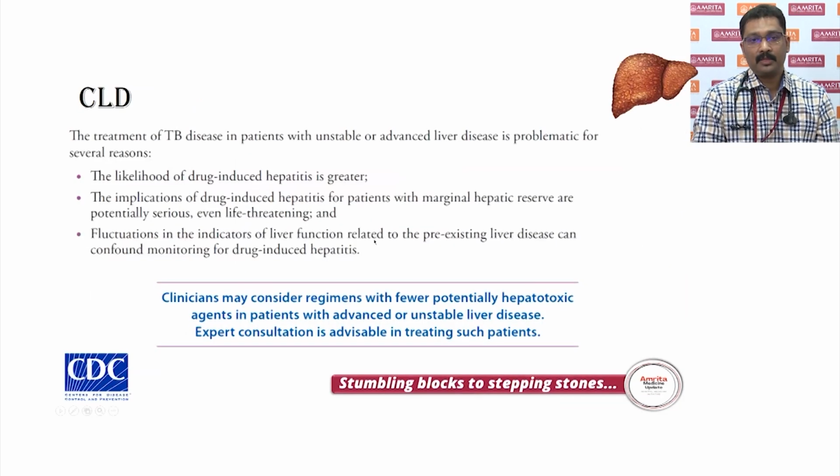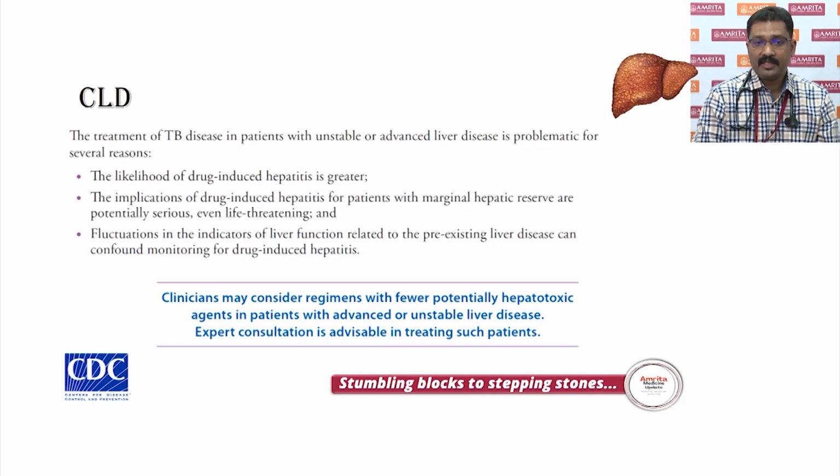Now, CLD makes things much more complicated because we all know that drug-induced hepatitis is greater in patients having advanced liver disease. The implications are potentially serious and even life-threatening because the hepatic reserve is very marginal in such patients. Now, the fluctuation in the indicators, that is SGOT, SGPT, or the bilirubin that we follow up in patients with pre-existing liver disease can confound the monitoring for drug-induced hepatitis. So it can be actually much more complicated.